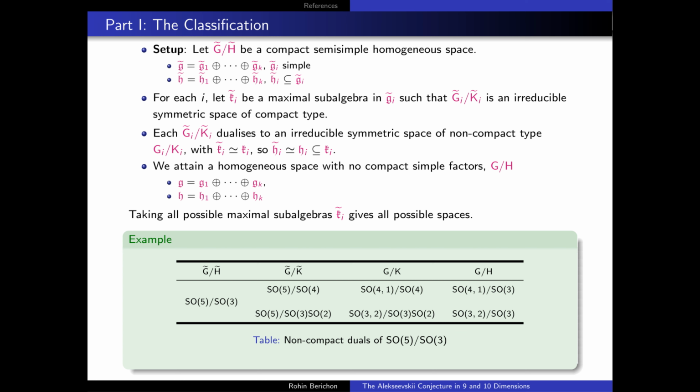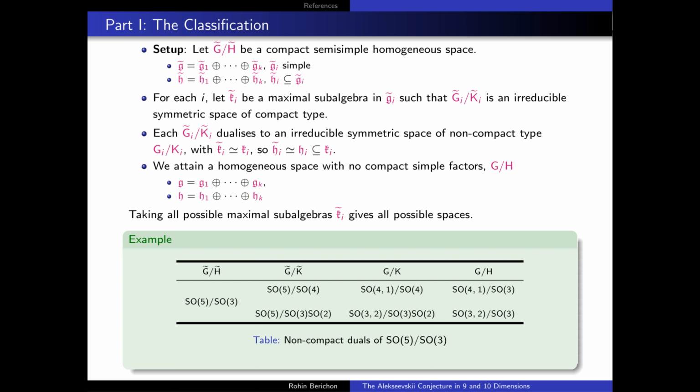For example, if we consider the compact homogeneous space SO(5) modulo SO(3), SO(3) has two maximal subalgebras in SO(5), that is SO(4) and SO(3) cross SO(2). And now in both of these cases, each of these are symmetric spaces of the compact type. And so they can be dualized to symmetric spaces of the non-compact type.